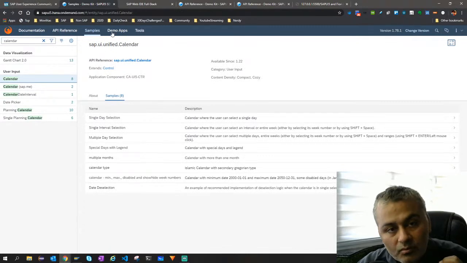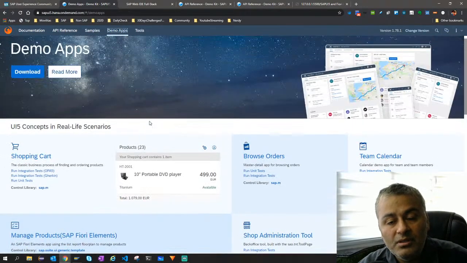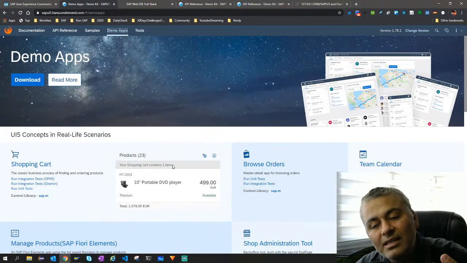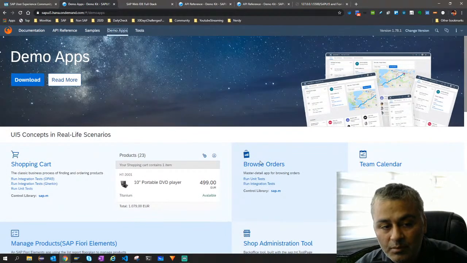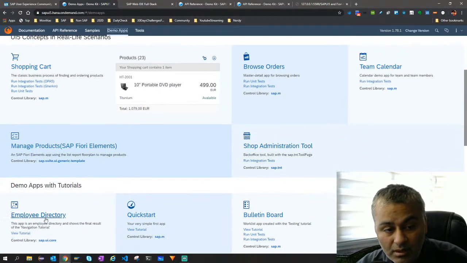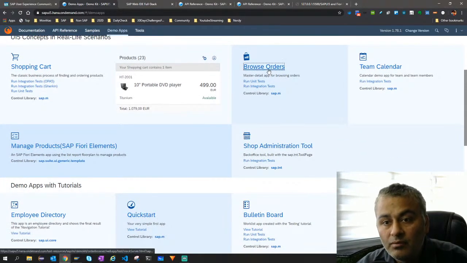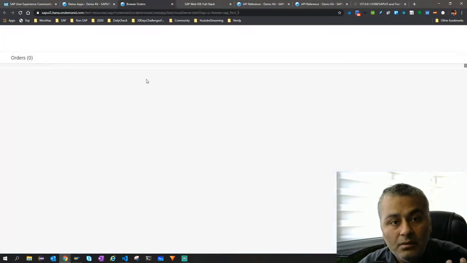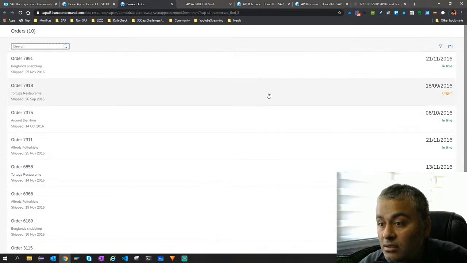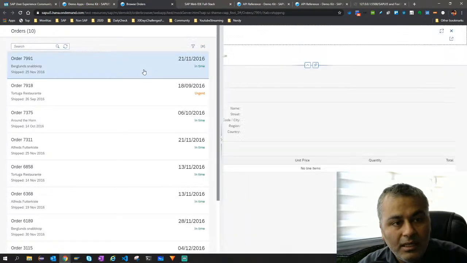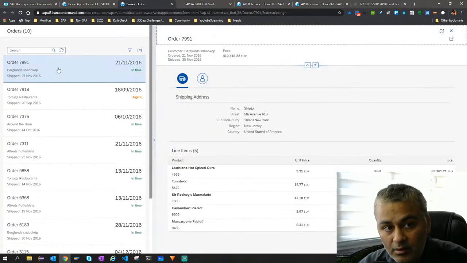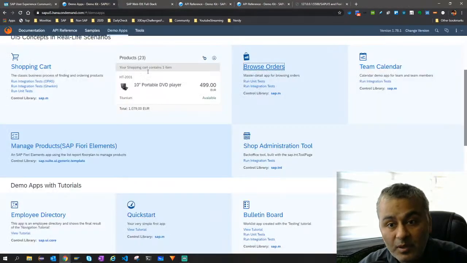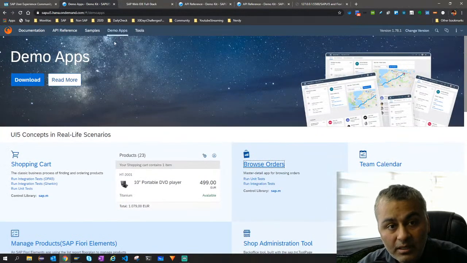Number 2 is demo apps. You will see here all the different kinds of apps which you can build, and there are sample codes also. If you see here, tutorials with code, and for example, let's look at browse orders. Browse orders is nothing but it loads this SAPUI5 app. It's beautiful, and it also is a flexible column layout. You click on it, it gives the order detail. What you see here are the samples also. The demo apps have all the running apps which you can use.